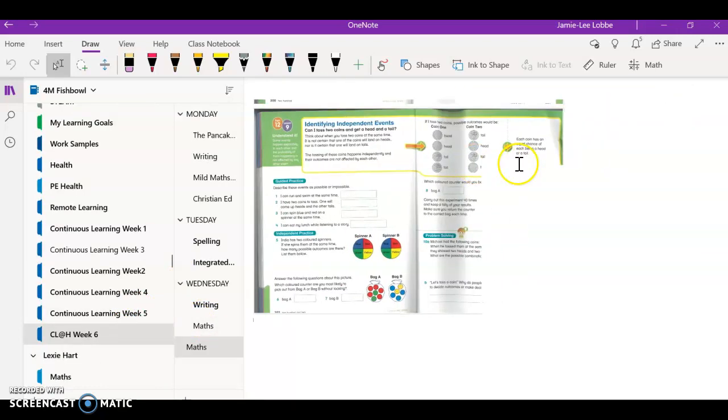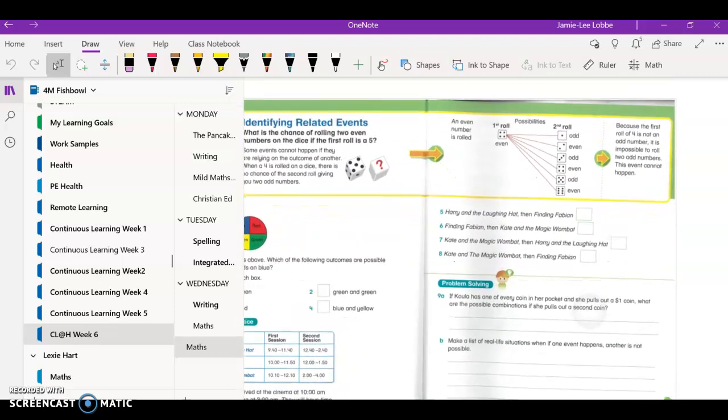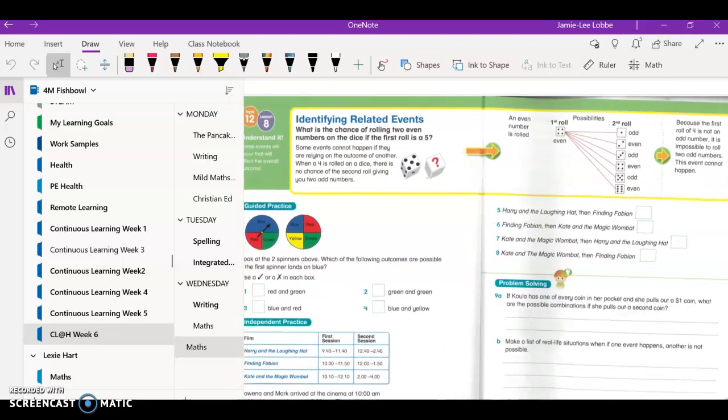So what you're going to look at today is related events. Let's read up here. It says, what is the chance of rolling 2 even numbers on a dice if the first roll is a 5? Well, it's impossible because you wanted 2 even numbers, and 5 is an odd number. So that's where it's related.